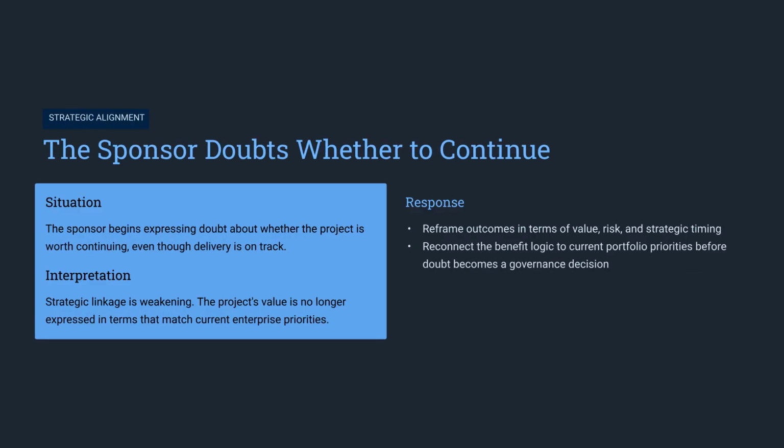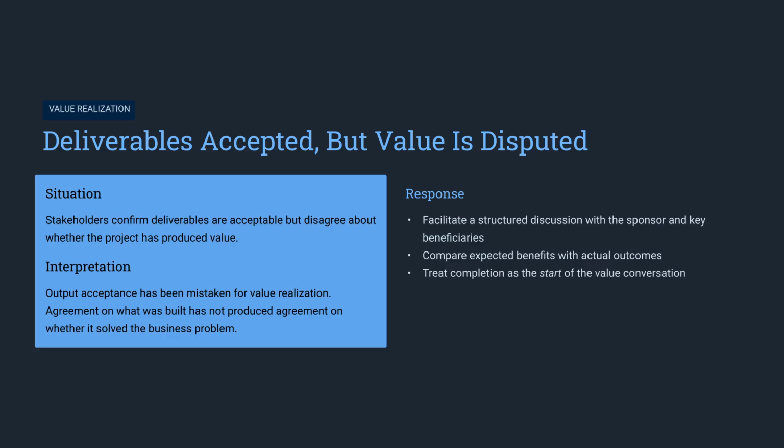If a sponsor doubts the project's worth despite it being on track, the strategic link is weakening. Reframe your outcomes to match current enterprise priorities and reconnect the benefit logic. When deliverables are accepted but value is disputed, you have mistaken output for outcome. Facilitate a discussion with your sponsor and key beneficiaries, and treat project completion as the start of the value conversation.